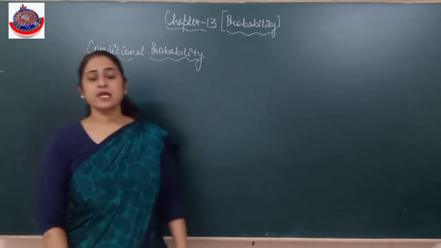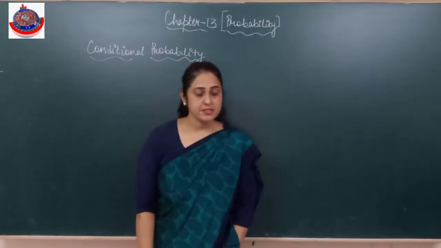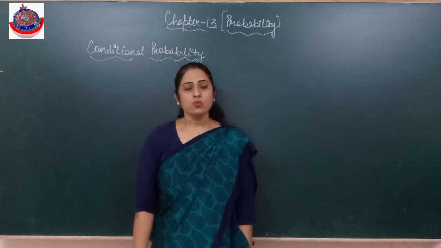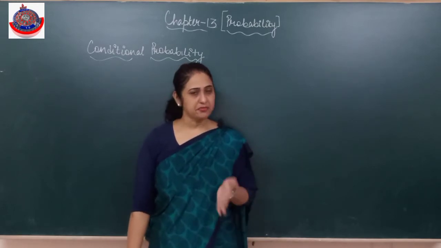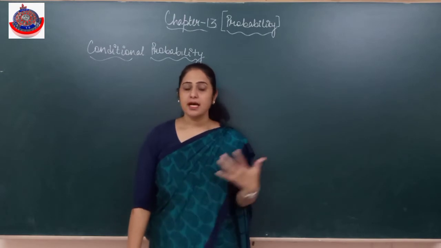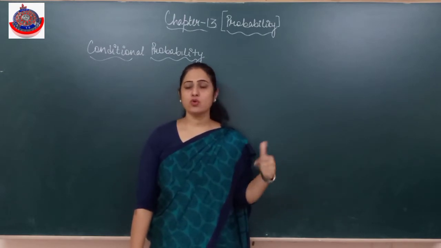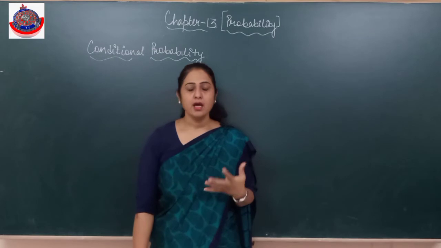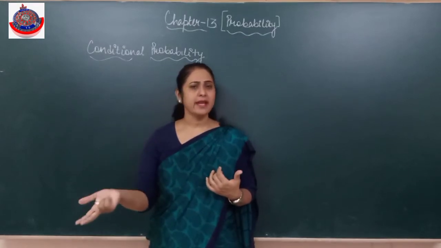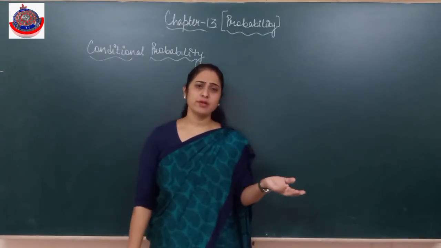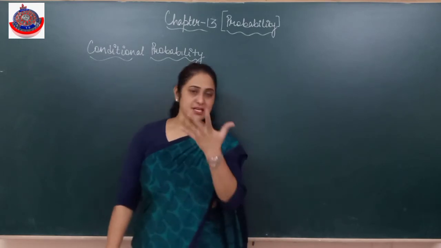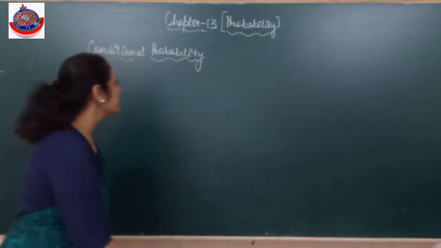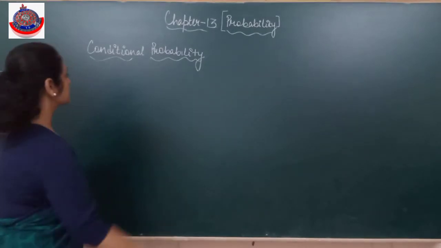Now what we have done till now, we have found the probabilities of the events. Now my question is, does the occurrence of one event affect the occurrence of others? Till now we were doing: a coin is tossed, find the probability of head or the probability of a tail. Two coins are tossed, find the probability of getting two heads, find the probability of getting tail. But now let's start with an example, then things will be more clear. Let three coins be tossed.